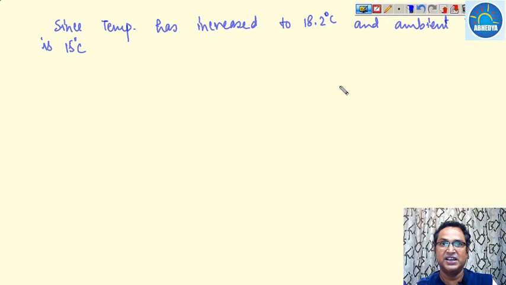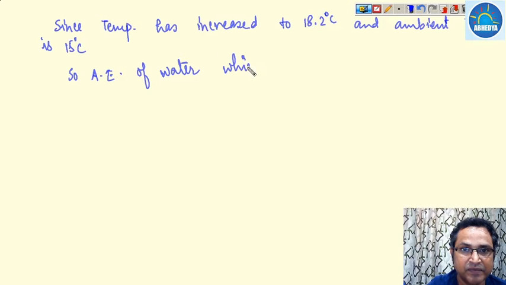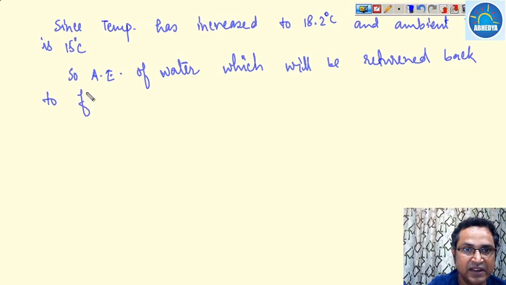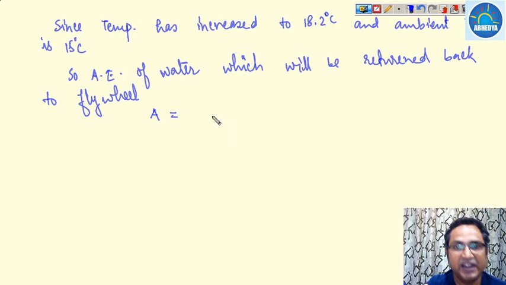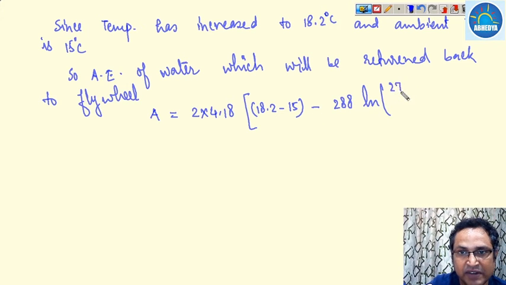Obviously it has some available energy. So the available energy of water, which will be returned back to the flywheel, let us assume it is A. This available energy is given as m Cp, which is 4.18, using the same formula: 18.2 minus 15 minus 288 ln of (273 plus 18.2) divided by (273 plus 15), using the same formula.